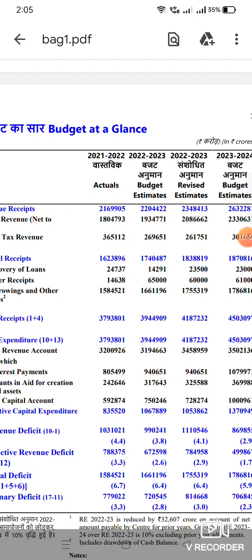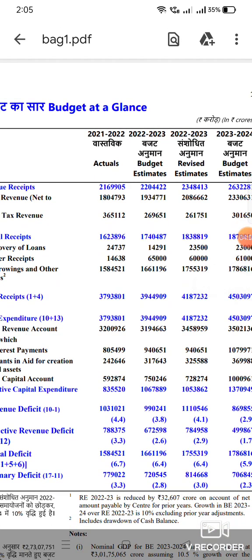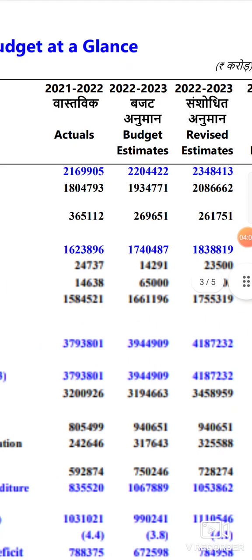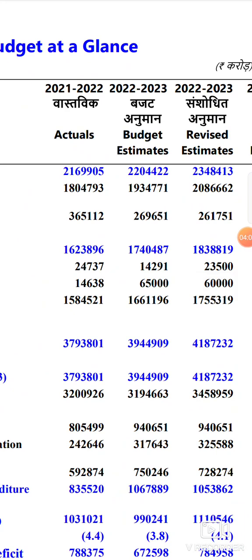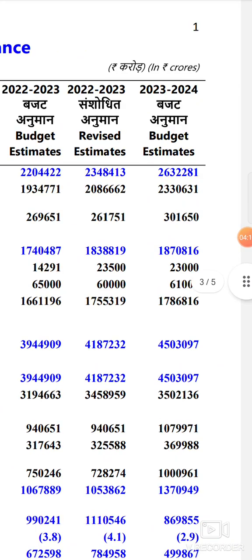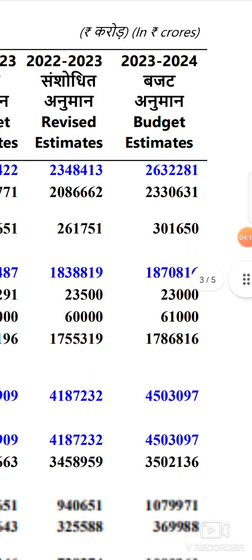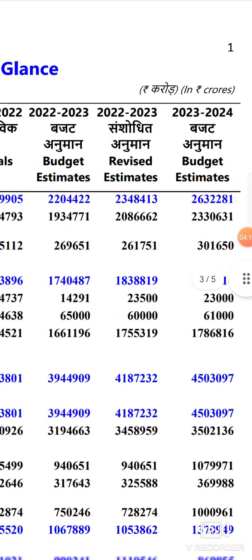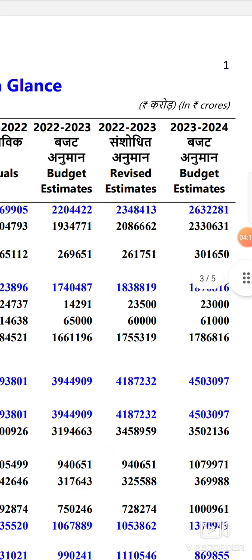For 22-23, why budget estimates and why revised estimates? This is the reason. Budget estimate means the figures which the finance minister presented in the budget last year. Whenever the finance minister presents the budget, those figures are called budget estimates. If you observe here for 23-24, we can see only budget estimates. But for 22-23, you can see budget estimates and also revised estimates.